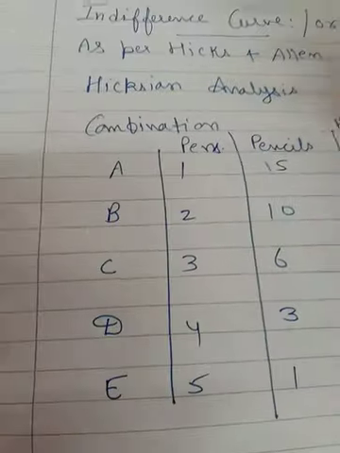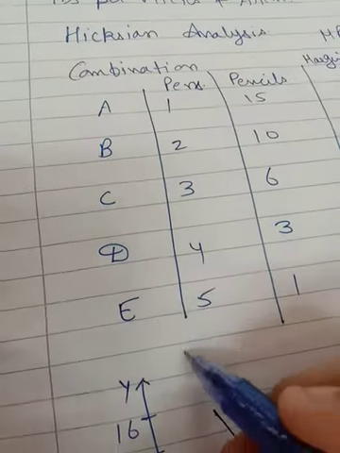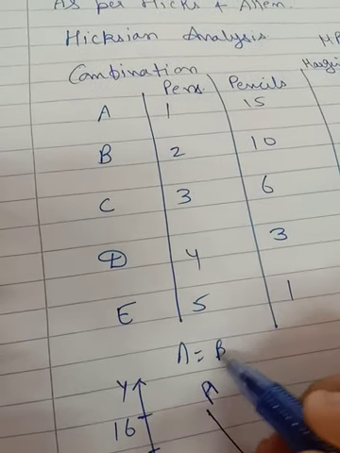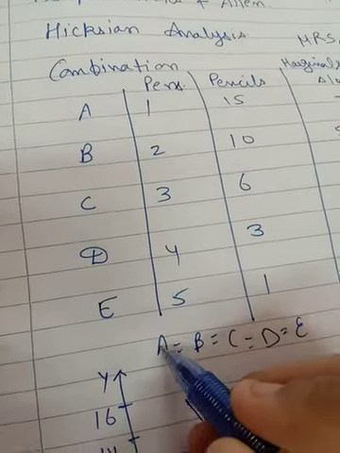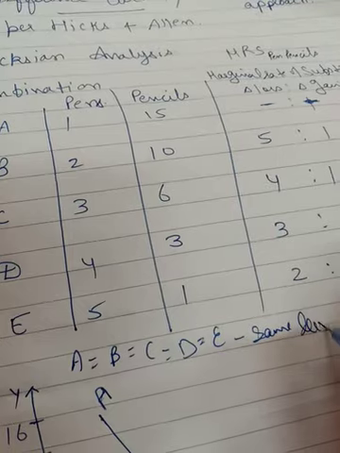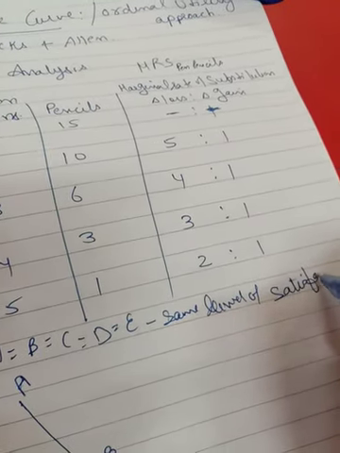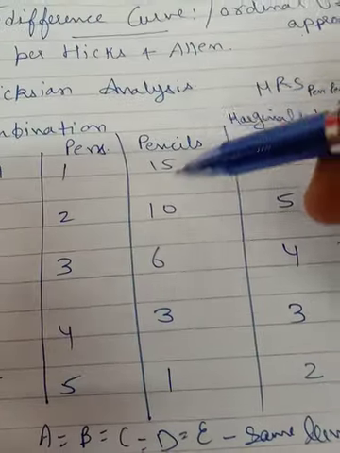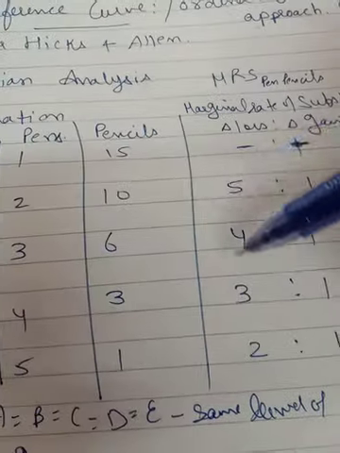And the point in indifference curve is that all the bundles give me an equal level of satisfaction. Means satisfaction from A bundle, B bundle, C, D and E, all these bundles give me the same level of satisfaction. This is the main funda in indifference curve. And two commodities you must consume. Now pencil is decreasing, but the decrease in pencil must be diminishing.